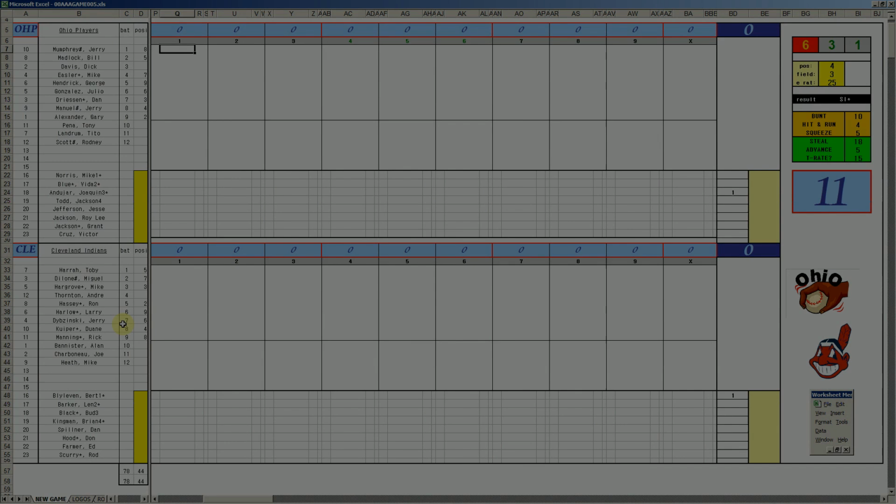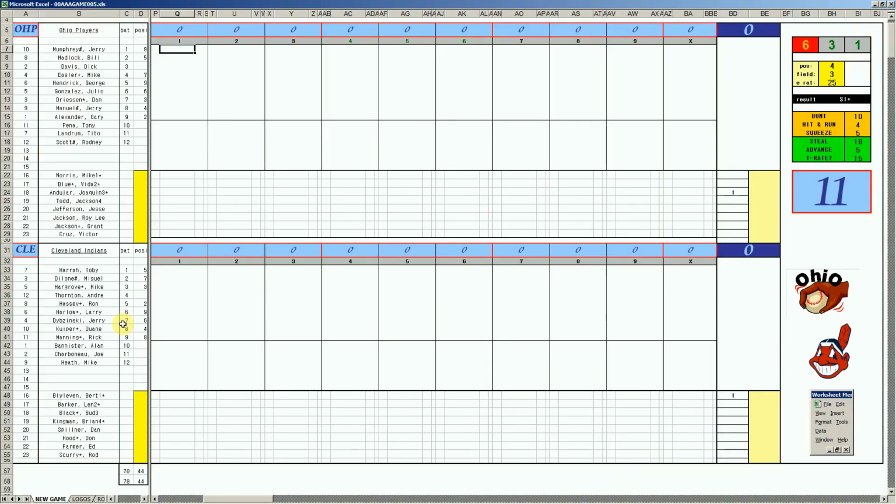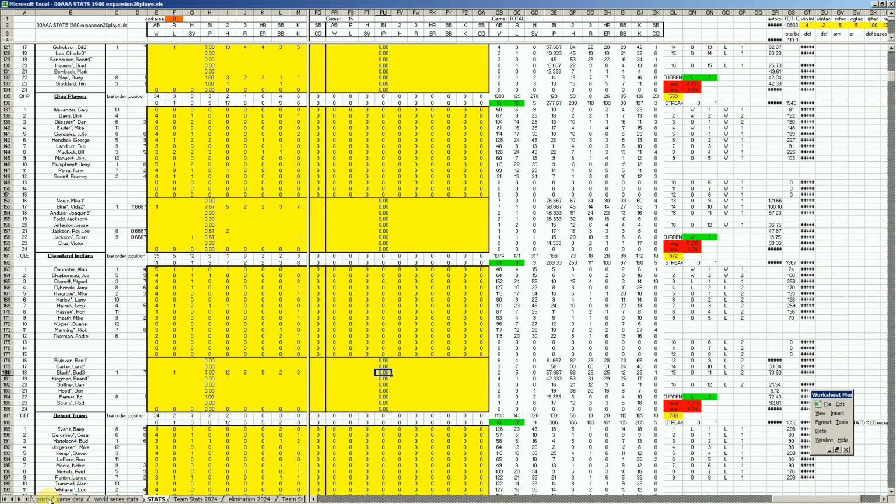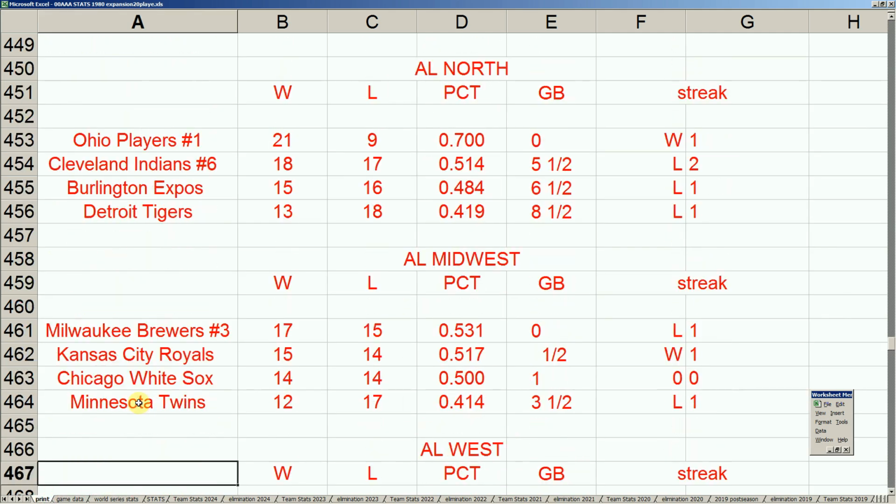Welcome back, baseball fans. The 1980-83 Fall League. Another game of the week and another adventure into the divisional series. Tonight, the Ohio Players and the Cleveland Indians. In the second divisional series of the American League, we've already seen Oakland take care of the Yankees. We'll show you the overall right now.